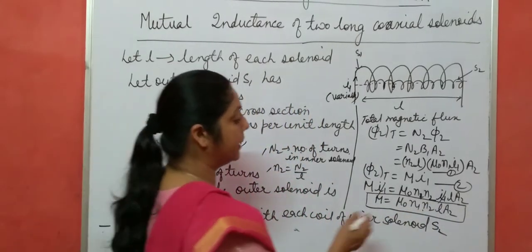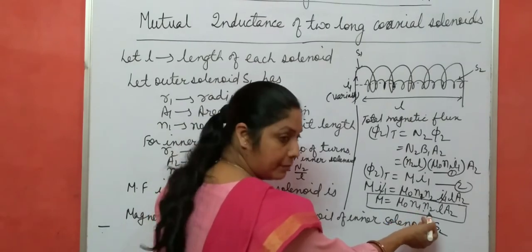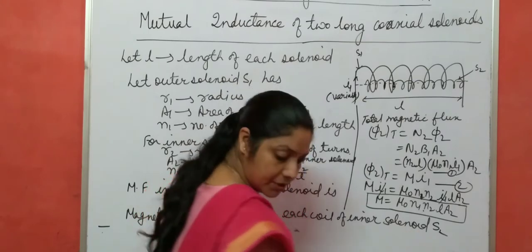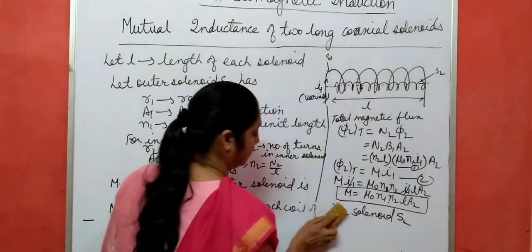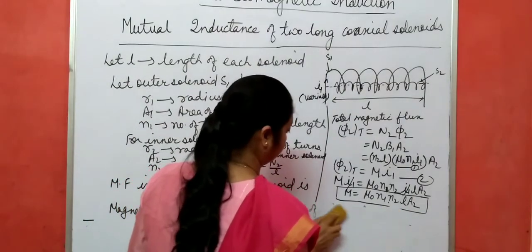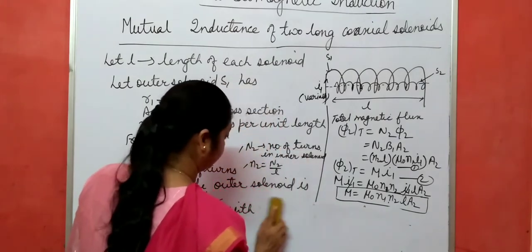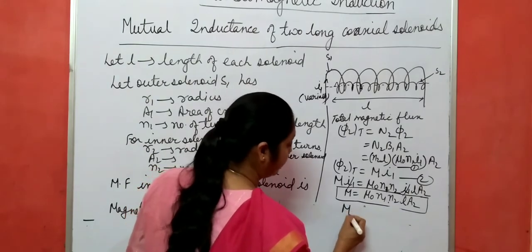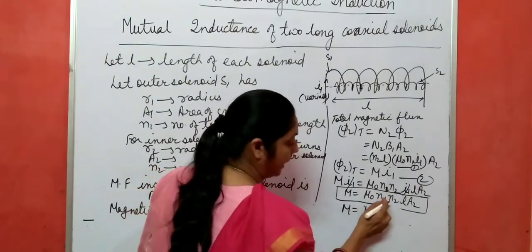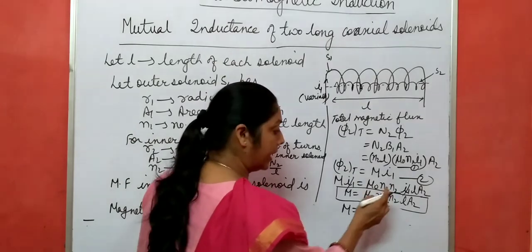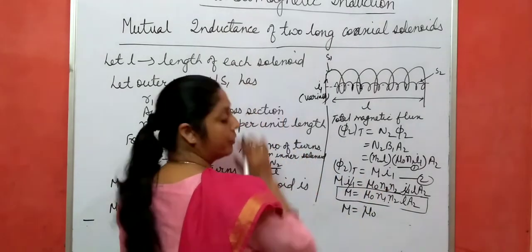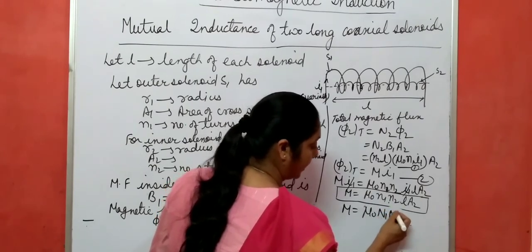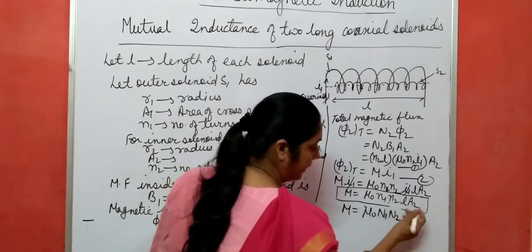You can also write it in terms of capital N1 and capital N2. In that case, M equals mu naught, where N1 is the number of turns in the outer solenoid, n1 is N1 by L, and n2 is N2 by L. Then L A2.